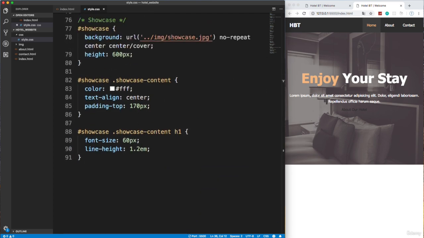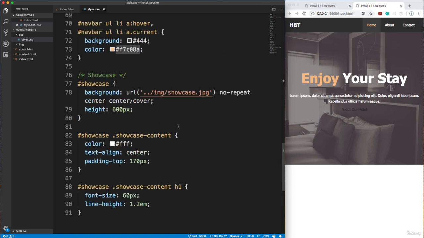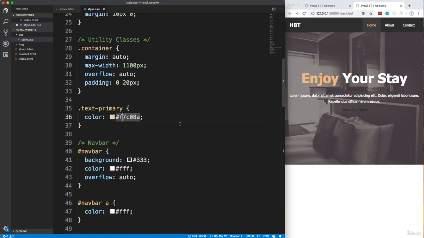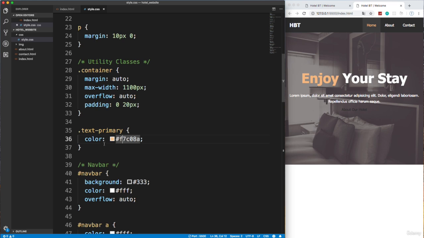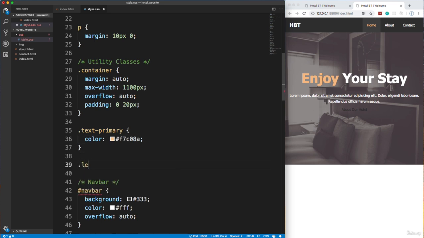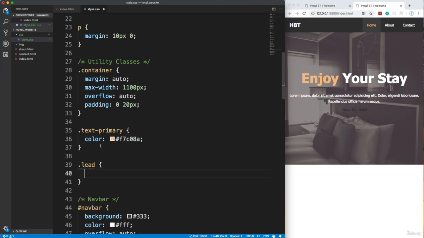Okay, let's go back down to showcase and finish that up. So we have the H1. Now the paragraph here, we want the font size to be larger, but remember it has a class of lead. So actually let's add that up top as well, right under text-primary. And I forget the font size I want for lead.